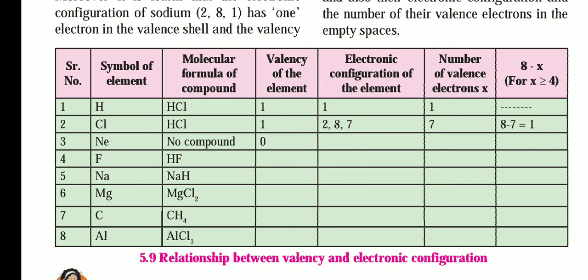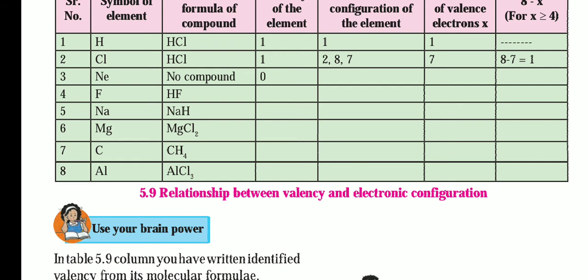Fluorine, HF. Here fluorine also requires one for its valency. The electronic configuration of the element is 2, 8, 7, and one more electron is required. The same applies to sodium, magnesium, chlorine and aluminum. Here carbon, methane, is given. Carbon has to combine with 4. Carbon requires 4 electrons in the outermost shell, so 4 hydrogens are taken for combining, because each hydrogen gives one electron to carbon. That's why 4 hydrogens complete the carbon's octet.